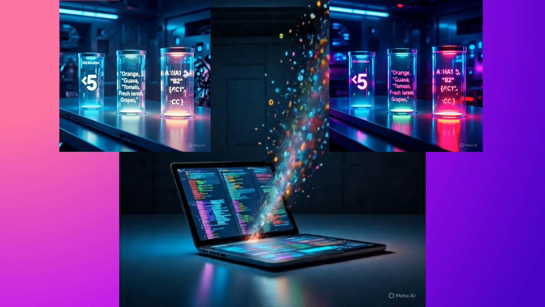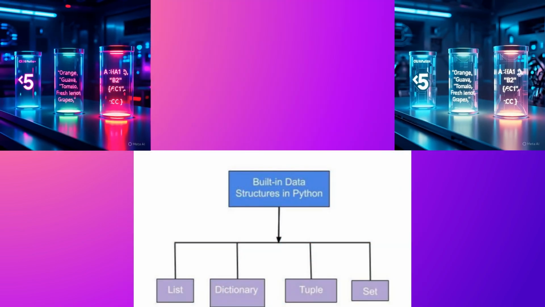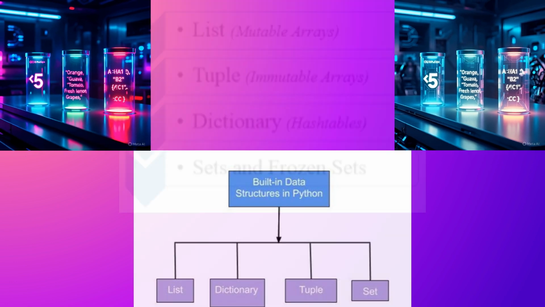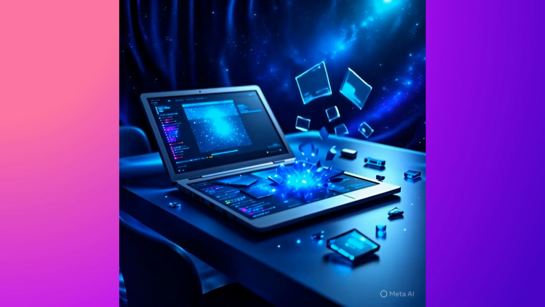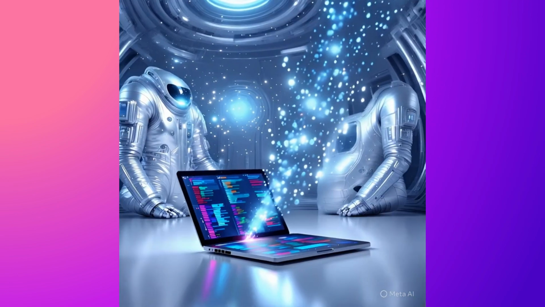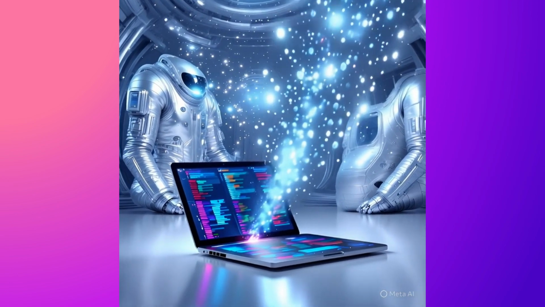Variables, collections, and strings. These aren't just coding basics. They're the foundation of every AI breakthrough. Master these, and you're speaking the language of intelligent machines.